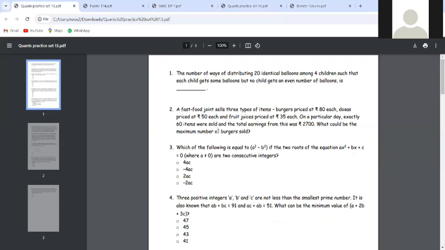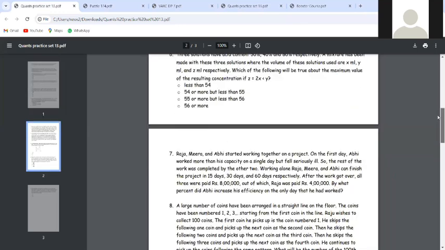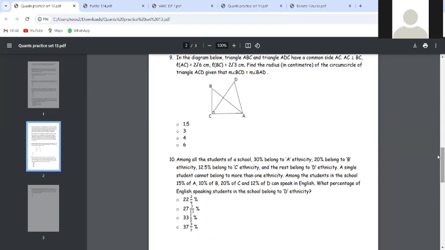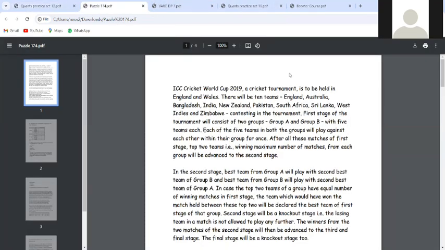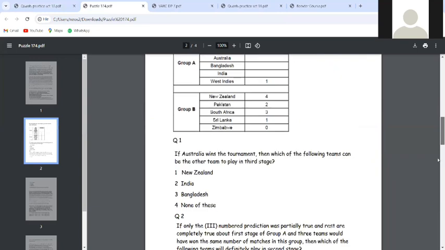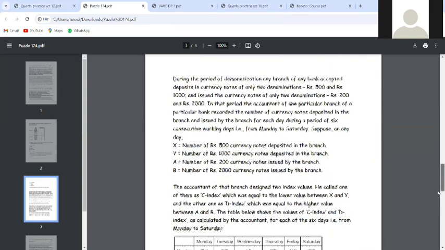Let us see this out. Let's suppose this is practice sheet 13. There are 10 questions in it like this, with the options, and we'll provide a solution for the same. Similarly, we have a puzzle set: the first DILR set, then the second set. Proper solutions will be provided for these also.